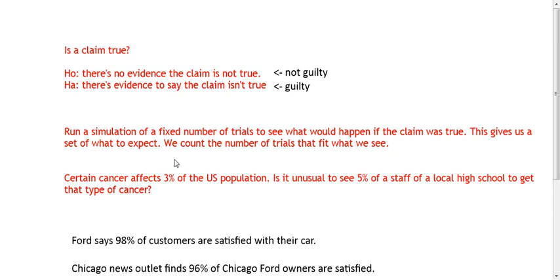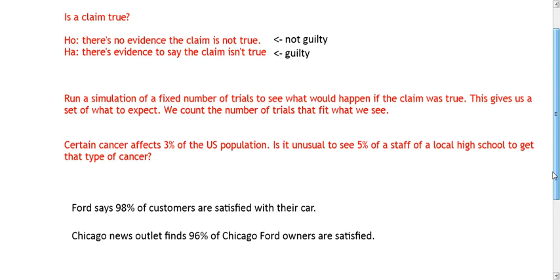Like the example here, a certain cancer affects 3% of the population, and it's unusual to see 5% of the staff at a local high school develop that type of cancer. Or maybe a news outlet sees that 96% of people who own Fords in Chicagoland are satisfied, while national ratings say 98%. Is this unusual? Is there something about Fords in Chicago that we have to worry about?